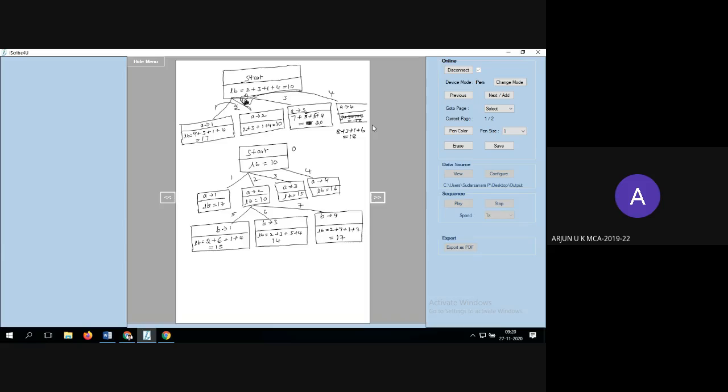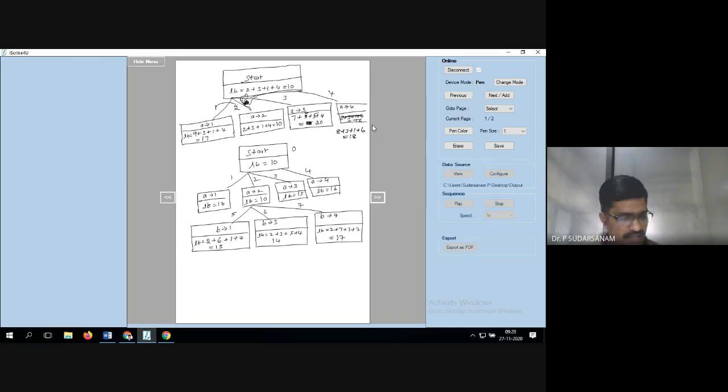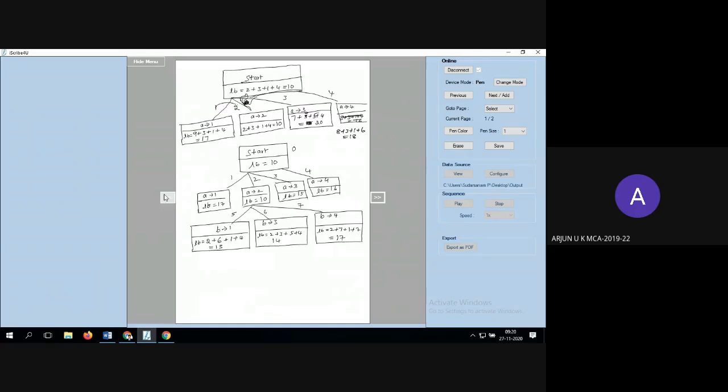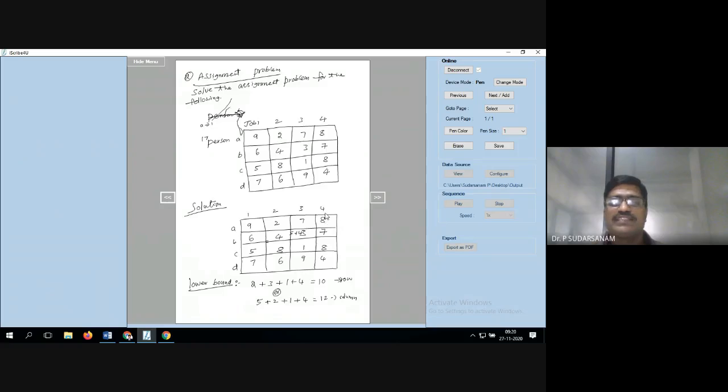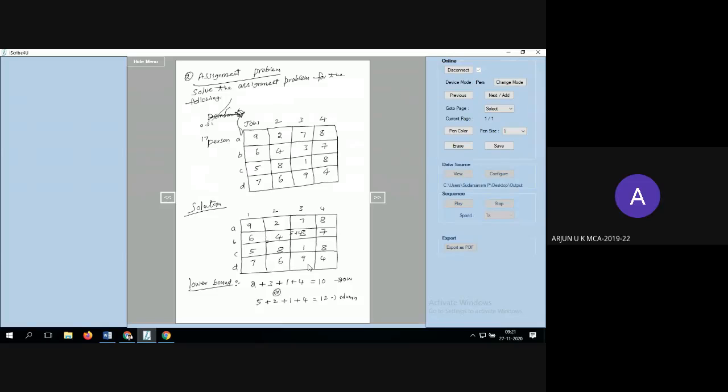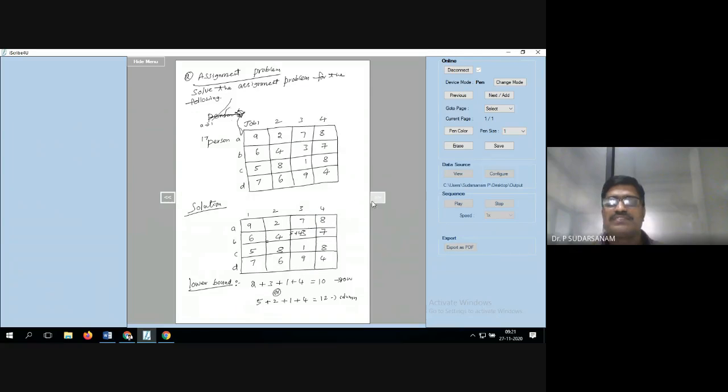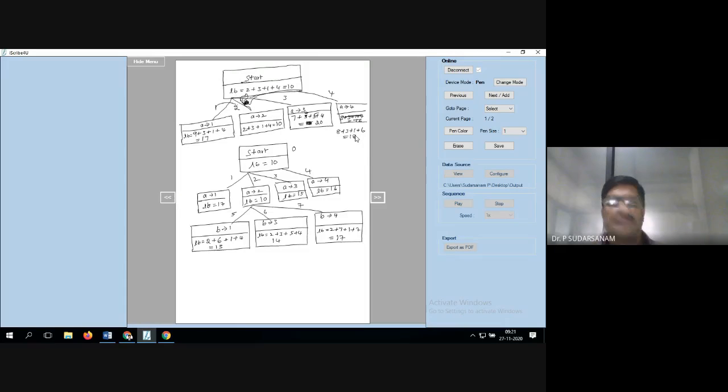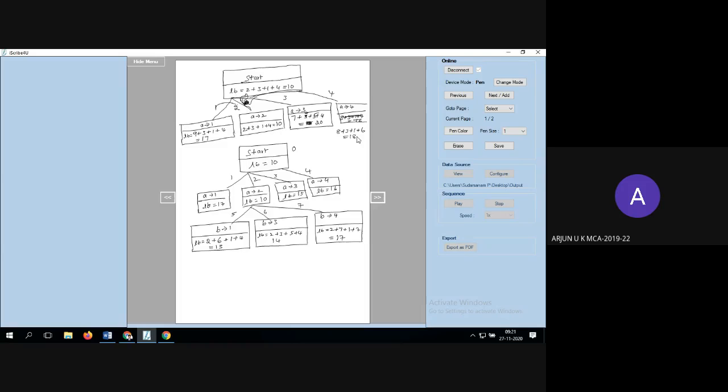How did it become 3? 1 plus 6, sir. In the first row, 8 we took. Next, you have taken, sir. This column cannot be taken in later stages. Next, 3 we took, sir. 3 you took, so this column cannot be taken now. Then 5 plus 6, sir. You wrote 1 plus 6. What I have written? 5 plus 6 it should be, sir.